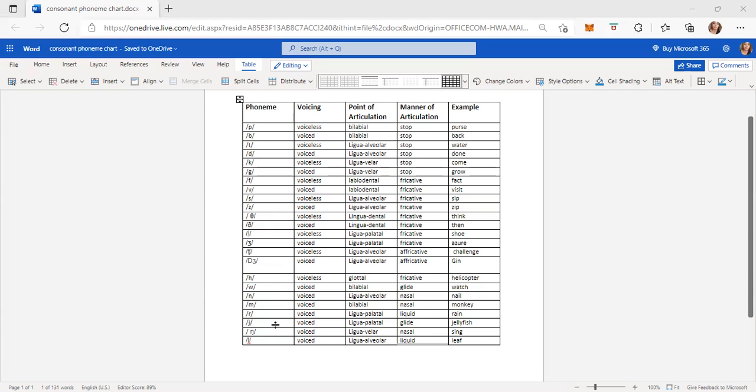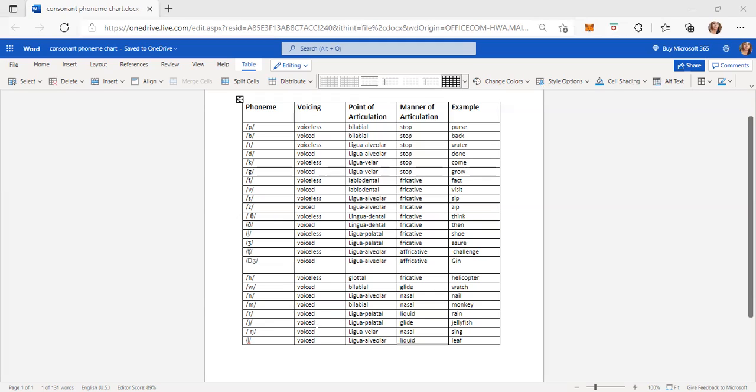The next one is Y. According to voicing it is voiced. According to point of articulation it is lingual palatal. According to manner of articulation it is glide. Example, jellyfish.